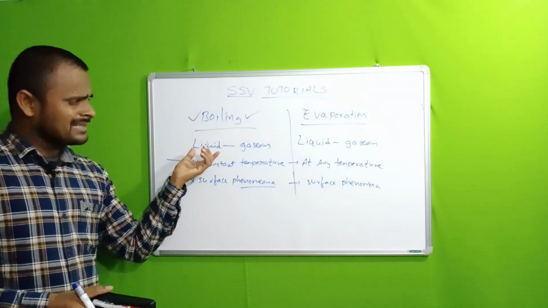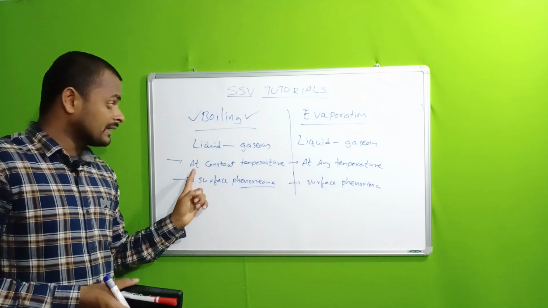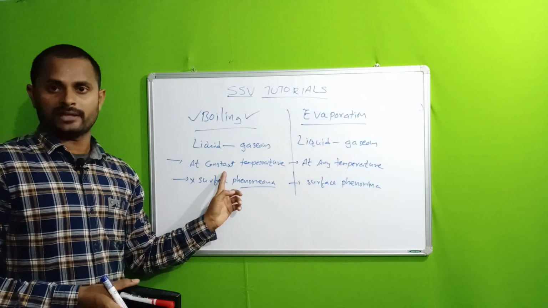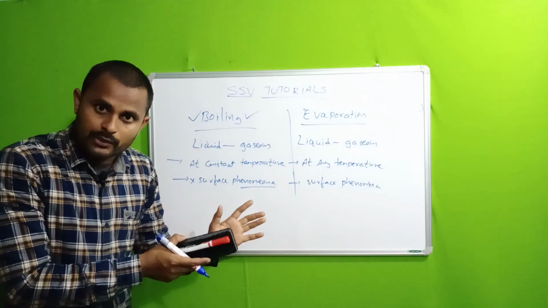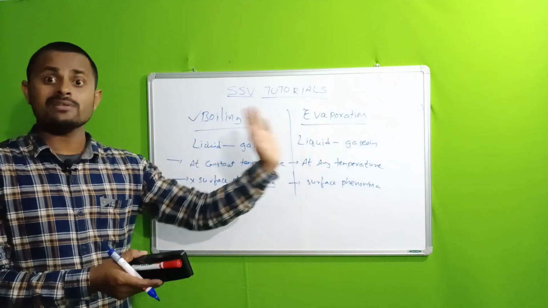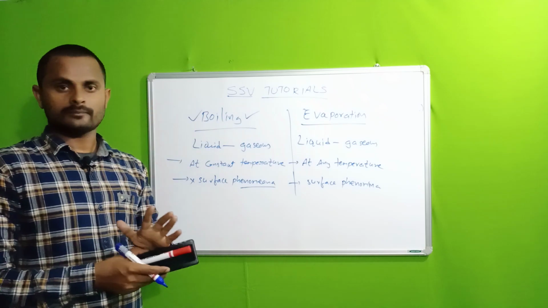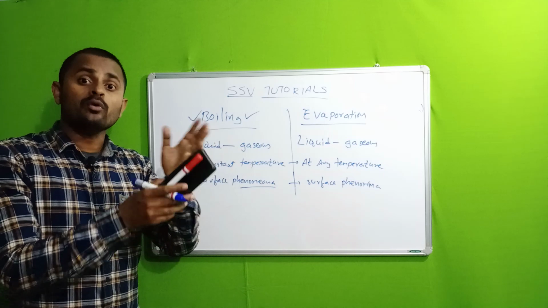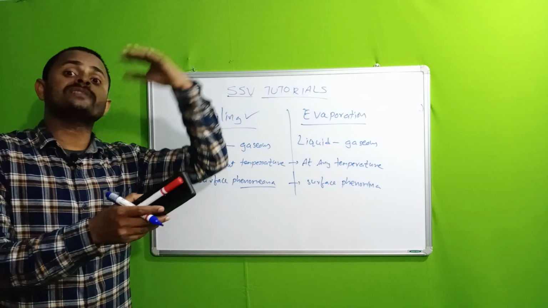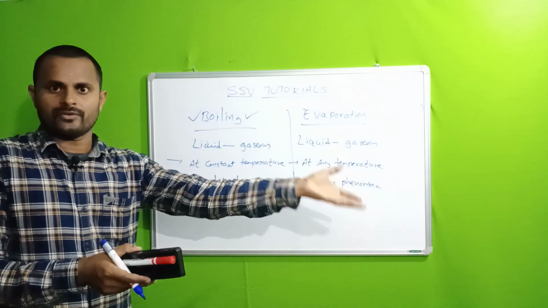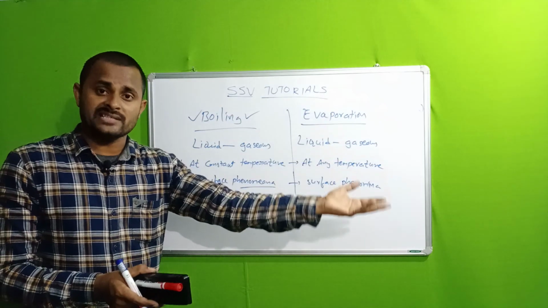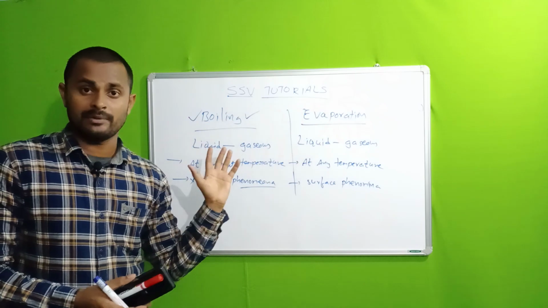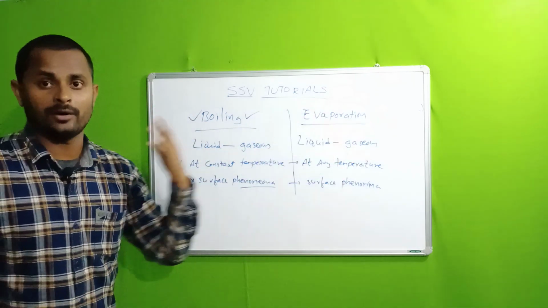So boiling means changing from liquid state to gaseous state, but here the temperature is constant. At any pressure, at constant temperature, the change of liquid molecules into gaseous molecules is called boiling. Here, at any temperature, some liquid molecules leave the surface of the liquid, going from the liquid state to the gaseous state, and that is called evaporation. So these are the differences between boiling and evaporation.